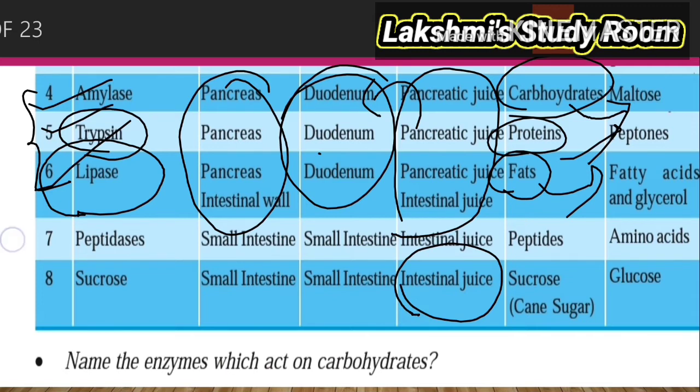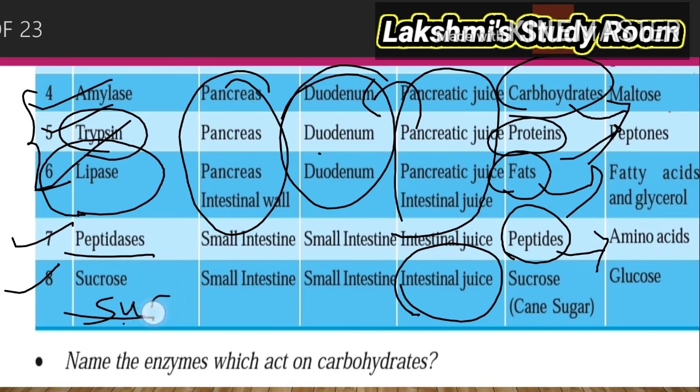This juice contains 2 types of enzymes, peptidases and sucrase. Peptidases act upon the peptides, which are converted into amino acids. Sucrase is an enzyme that acts upon the sucrose, which is turned into glucose.